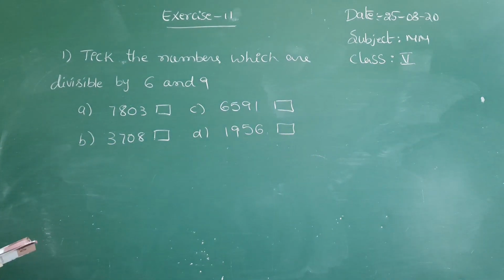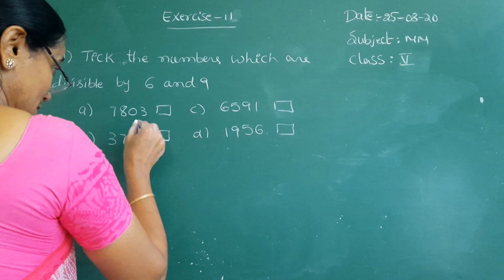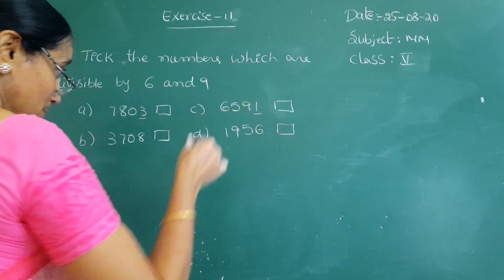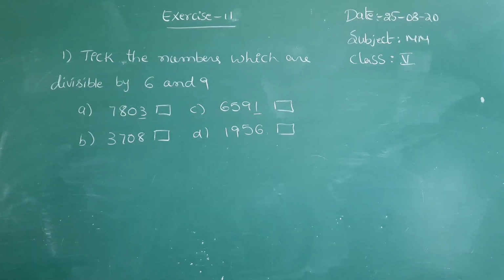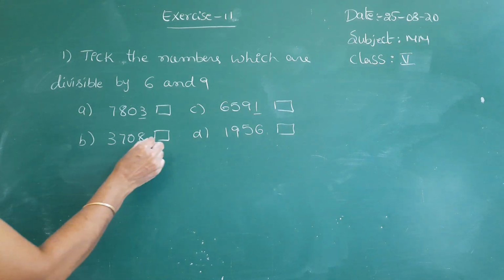So already you know the divisibility rule by 6. If it is divisible by 6, it is divisible by both 2 and 3. A number divisible by 2 is first of all even. Okay. See, observe these two are odd because the units place is 3 and the units place is 1. So these two are odd, so you don't need to check those two numbers. You have to check these numbers.